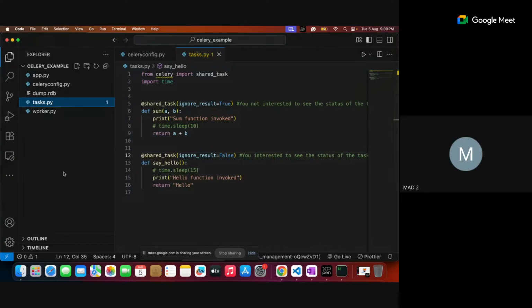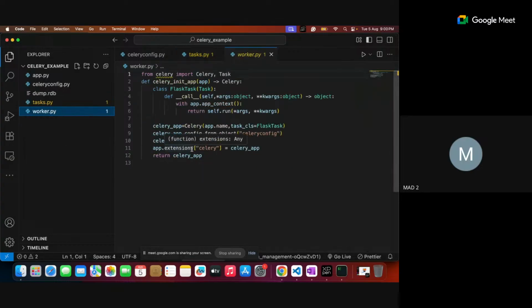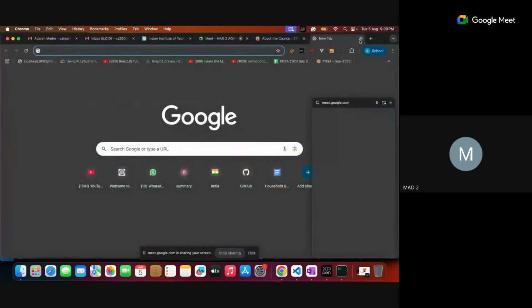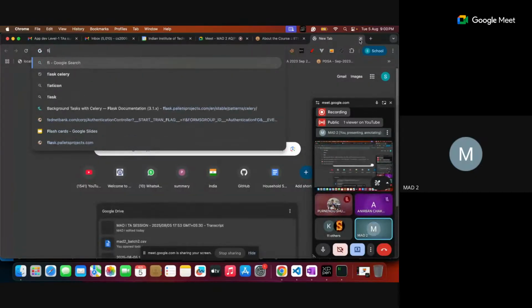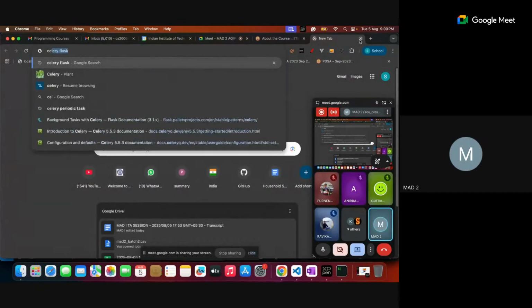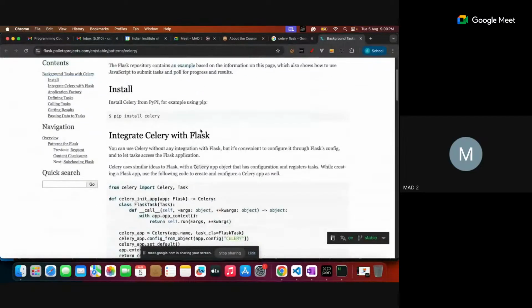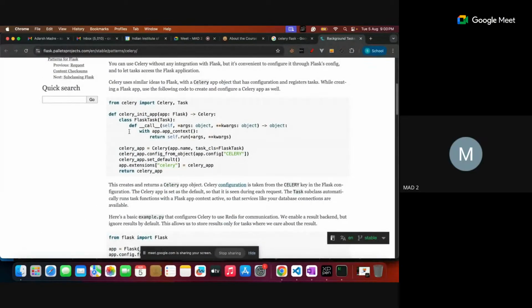Now let's go for our worker. As I said, this is a configuration setup for your Celery. This particular one I borrowed from the Celery Flask documentation. I borrowed this code with a few particular changes. This part exactly I extracted, but some things I changed, only the name of the configuration.